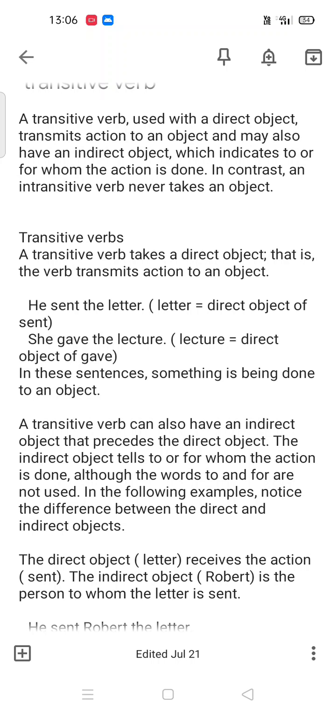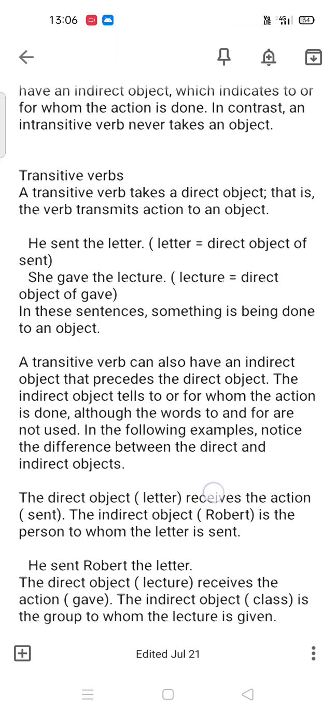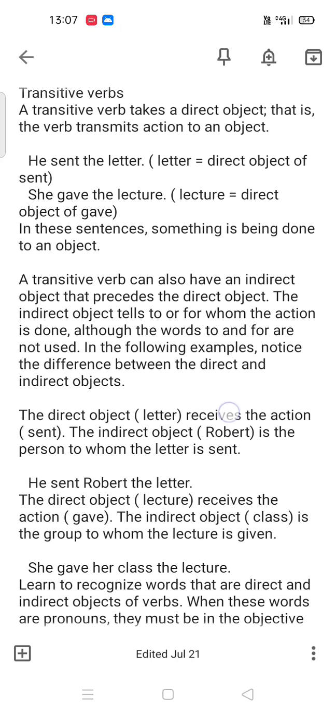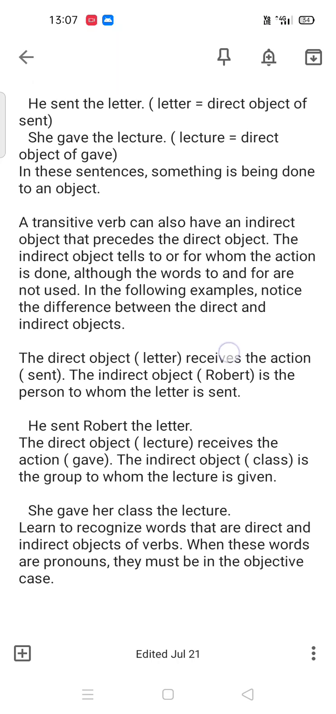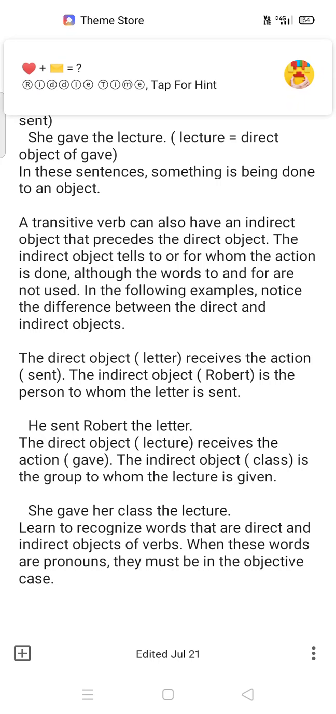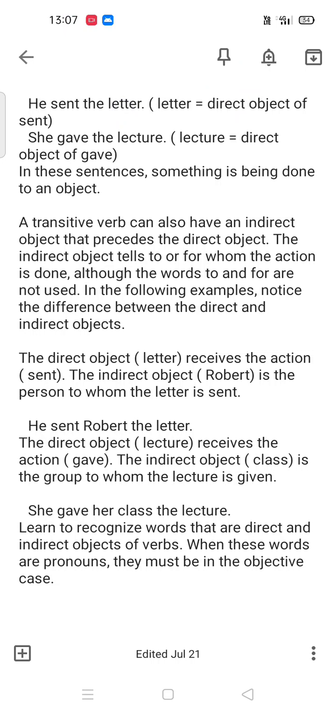She gave the lecture. What she gave? Lecture. That is the direct object of gave, and letter is the direct object of the verb sent. A transitive verb can also have an indirect object that precedes the direct object. The indirect object tells to or for whom the action is done. Although the words to and for are not used in the following examples, notice the difference between the direct and indirect object.